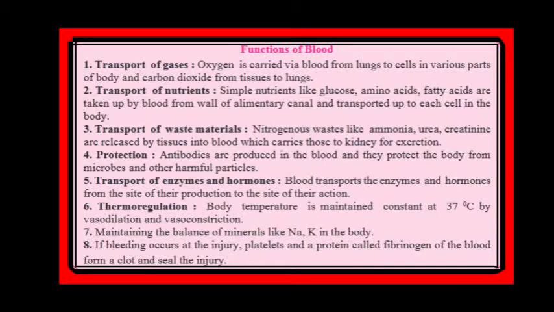Then we had seen the different functions of blood. 8 functions were given. First one, transport of gases, transport of nutrients, transport of waste materials, transport of enzymes and hormones that takes place, thermoregulation, maintaining the balance of minerals, and if there is any injury, then the blood clotting process takes place with the help of platelets that are present in the blood. So total 8 functions we had studied. You have to remember them.